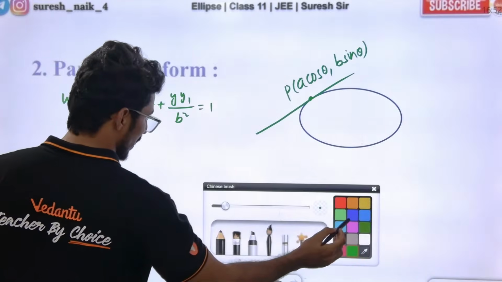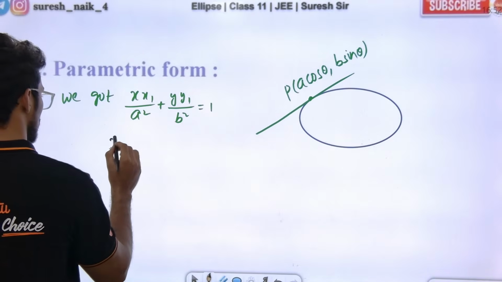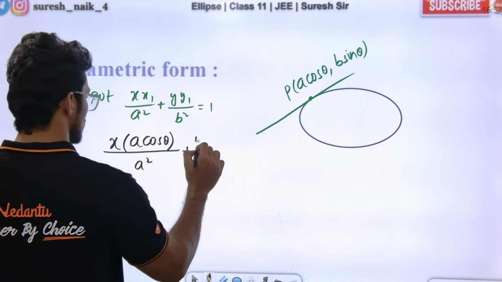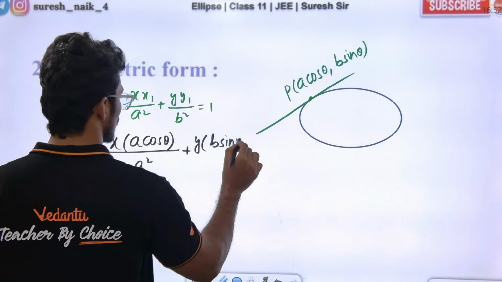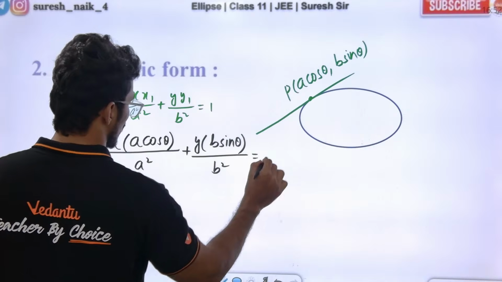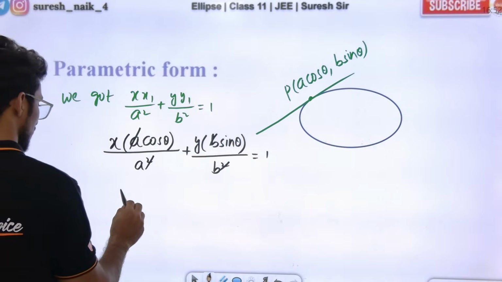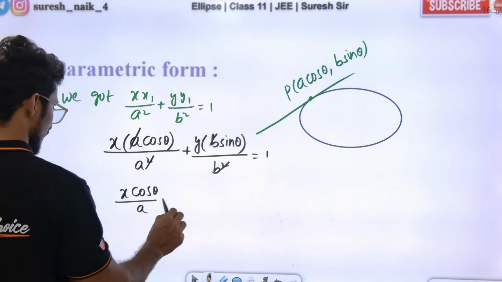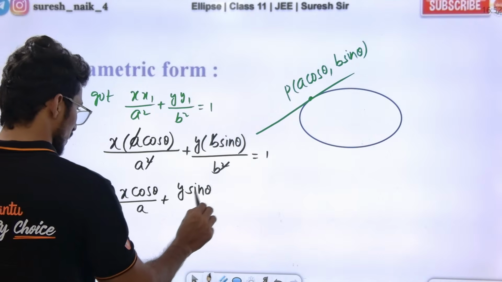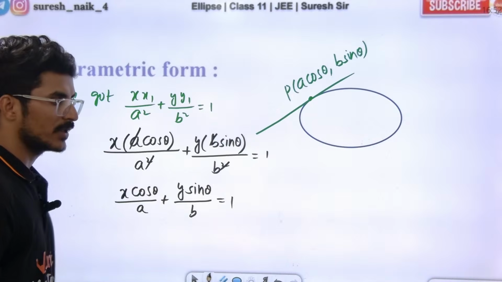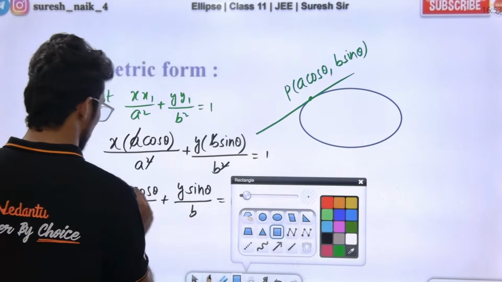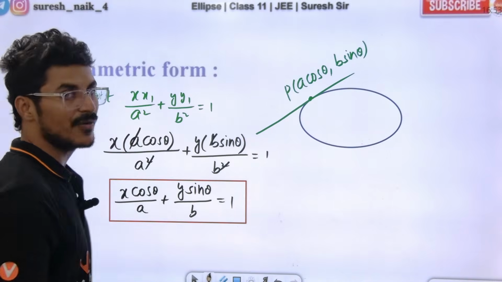In the x1 comma y1 place we put a cos theta and b sin theta: x into a cos theta by a square plus y into b sin theta by b square is equal to 1. a and b cancel, so we get x cos theta by a plus y sin theta by b is equal to 1. Clear? This is our tangent equation in parametric form.